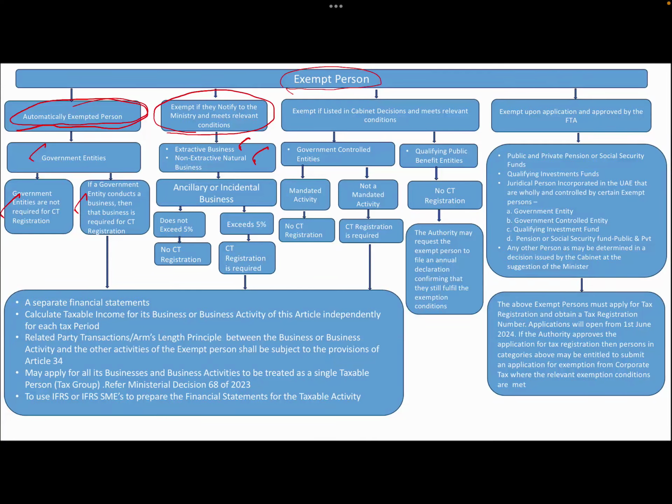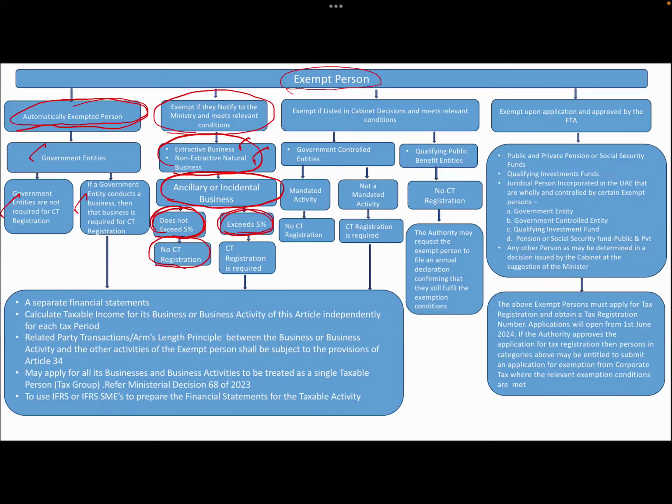Again, we will be speaking about all of this in a different article, but I'm just trying to give a glimpse. If it does not exceed 5%, then it is not necessary for the extractive or non-extractive business to register for corporate tax. Now, if the revenue exceeds 5 million, when I say revenue, anyway, we'll be speaking about extractive and non-extractive in the upcoming articles.